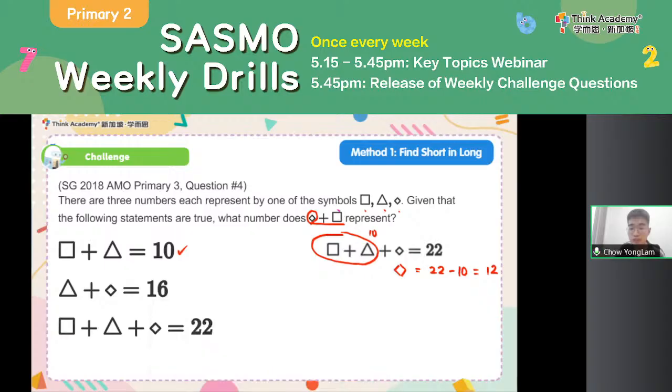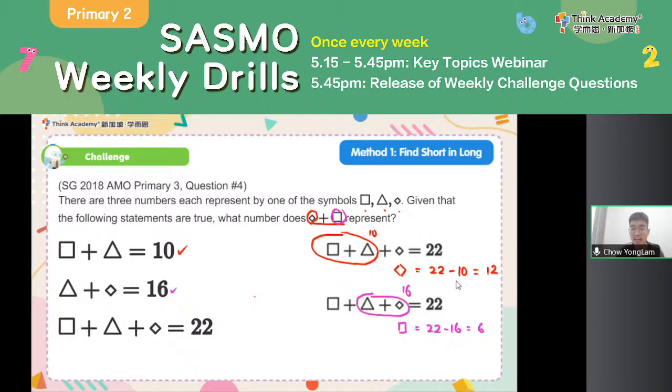What about the square? Right, let's take a look. Can we find the value of the square? I want to keep the square, so maybe I want to replace the other 2 shapes with something else. Triangle plus diamond, what is it? Do you find an equation that says that? Yes, there is, right? A diamond and a triangle add up to 16. So this part I can replace with a 16. And with that 1 square, I can find it to be 22 minus 16, right? What plus 16 is 22? That is 6, right? So a square is 6.